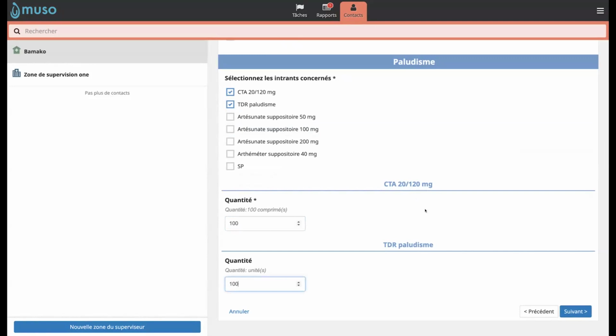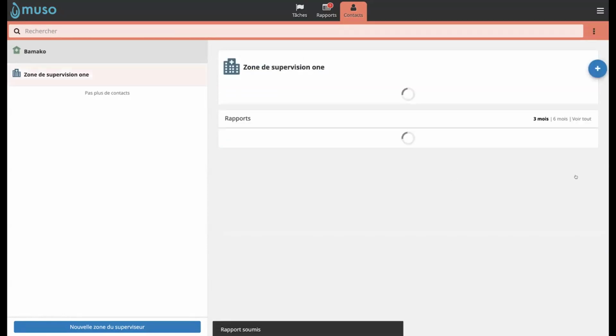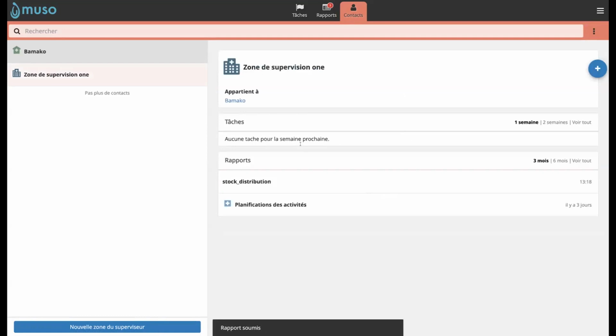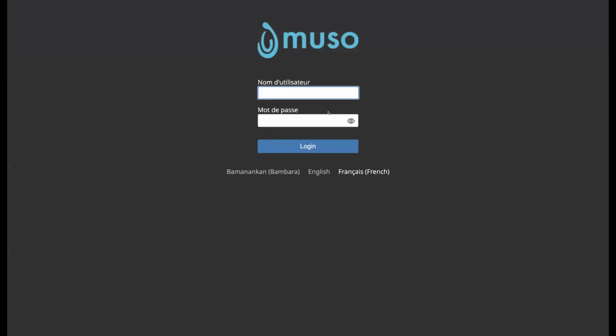Great. So the quantity, I select 100. And I select the quantity for the TDR as well, 100 units as well. So here, this is the summary of the operation once I click on follow, and then I click on submit. So right here, after the submission, I can see all those inputs that will be sent directly to the supervisor of the CHW. So then I will disconnect and I will connect as a supervisor.